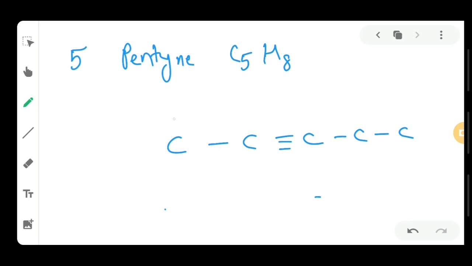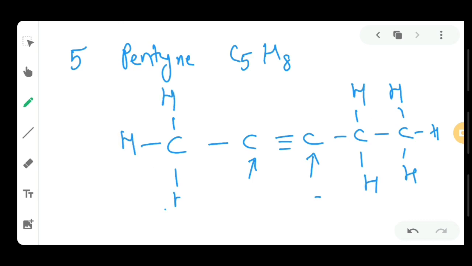So here single covalent bond, so 3 hydrogen atoms will be attached. Here no hydrogen atom, here again no hydrogen atom. Here 2 is already there, so 2 hydrogen atoms will come. Here 1 bond line is there, so 3 bond lines will be present. So 1, 2, 3, 4, 5, 6, 7 and 8.